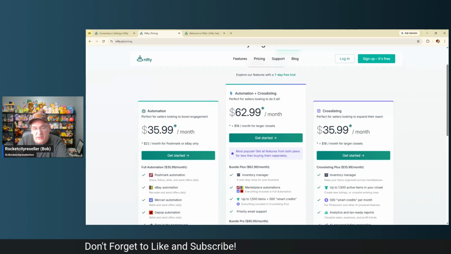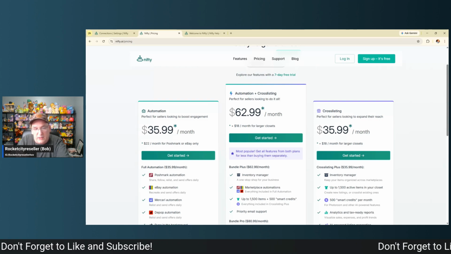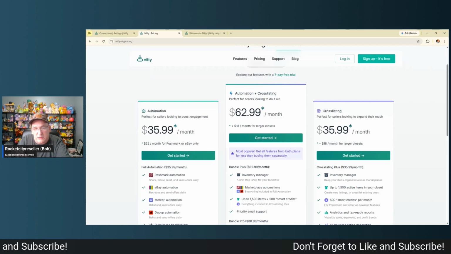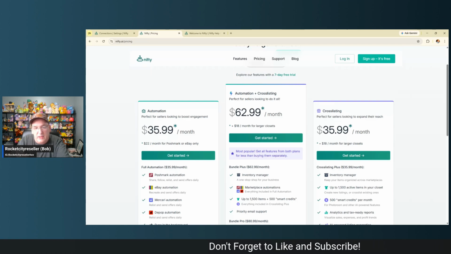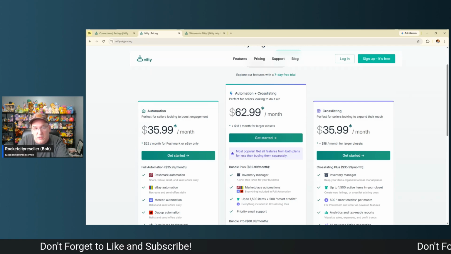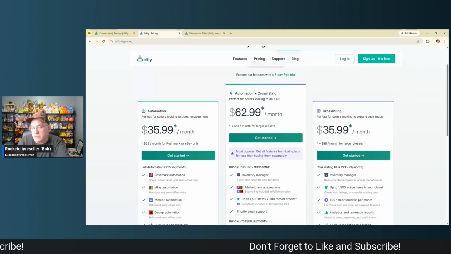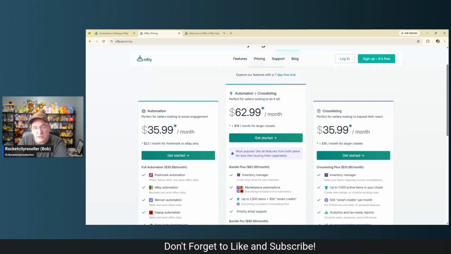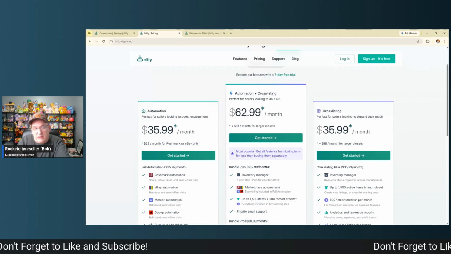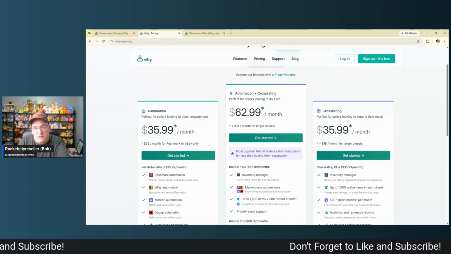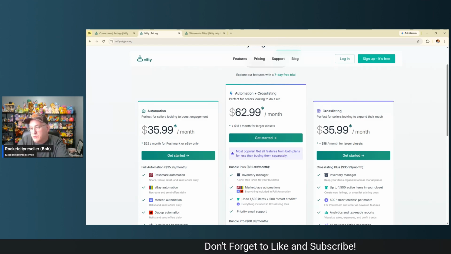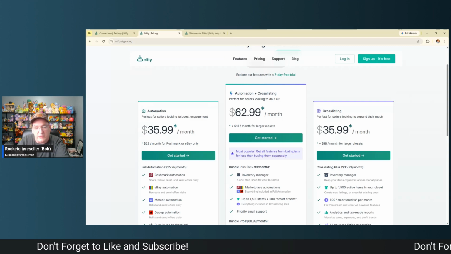That is definitely going to help you get your items organized to make sure that you're not having ghost items in your inventory, and that when something does sell, you know where it is. That's super important, because you can easily lose track of your business if you're not intentional with your inventory. So it's super important, and Nifty.ai has it baked in. It offers at the very minimum the inventory control. It can do up to 1,500 active items under the $35.99 plan.